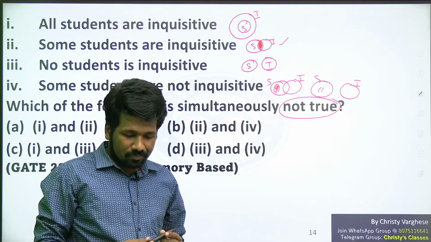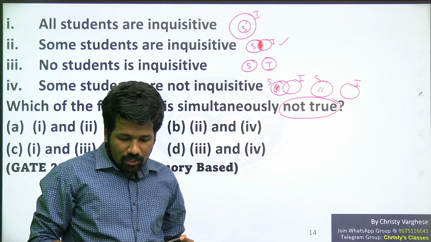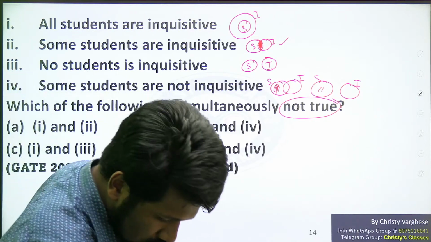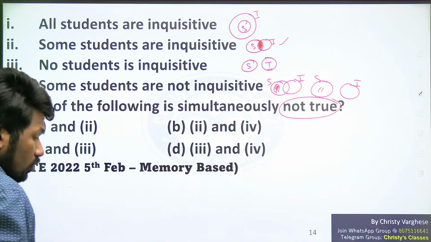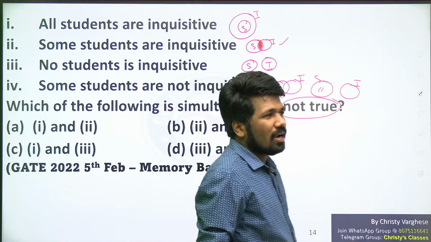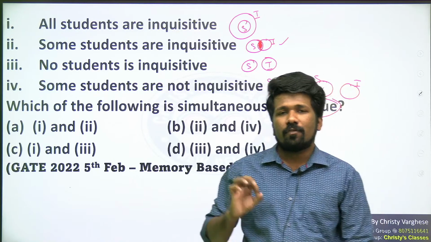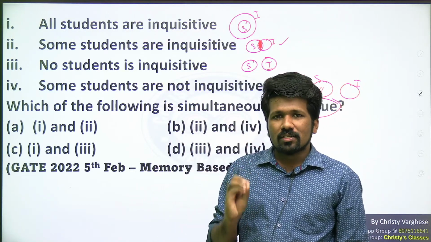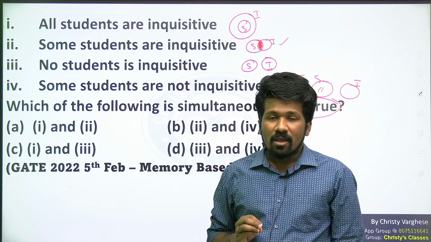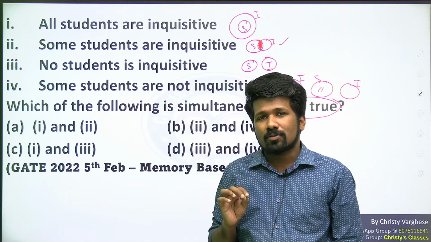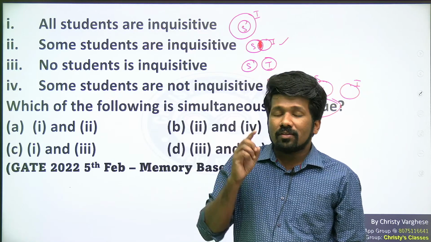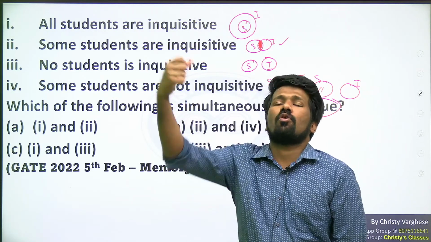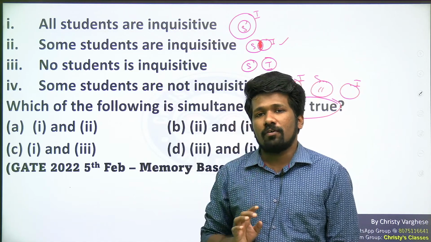For example, you know that in your class, or think about your college situation, some of your friends have fever. So you have told someone that some of your friends have fever.